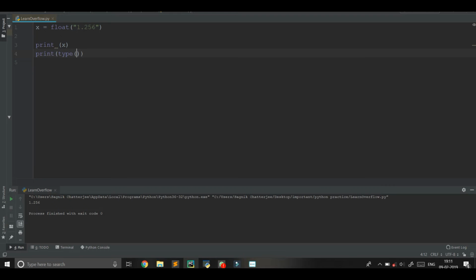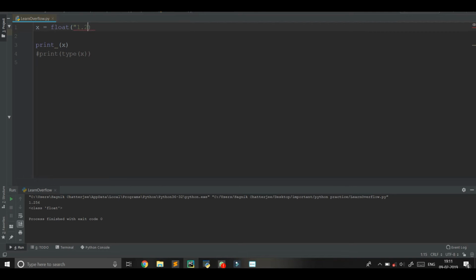I'm checking the type of x now so that you can see. It shows me class float. It is assigning a string type value to x by typecasting it to float and making x a float type variable.